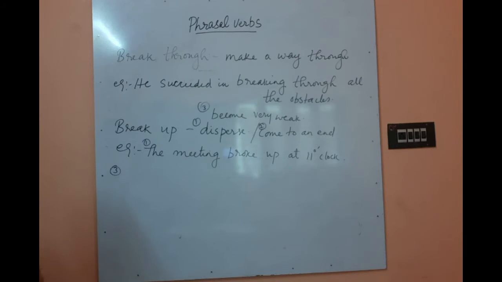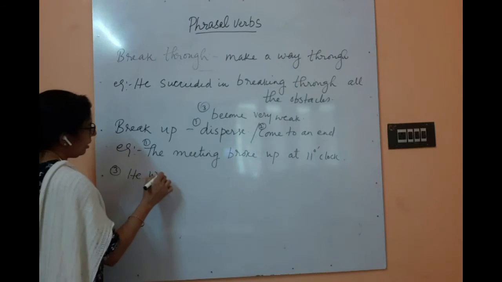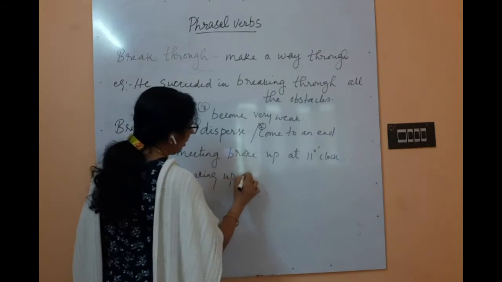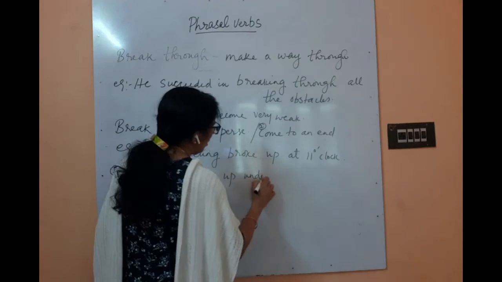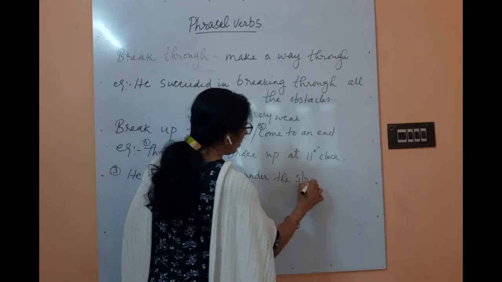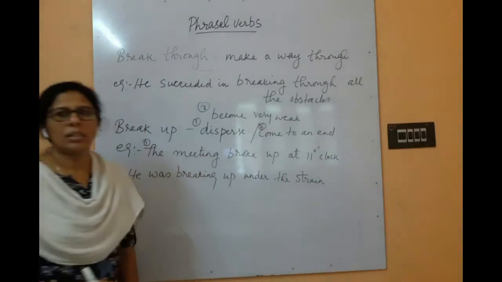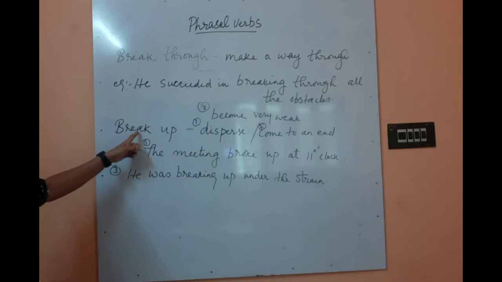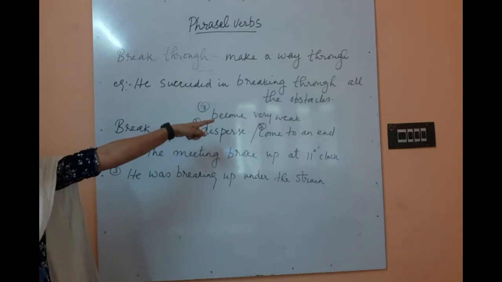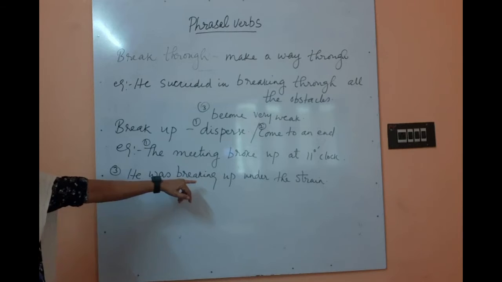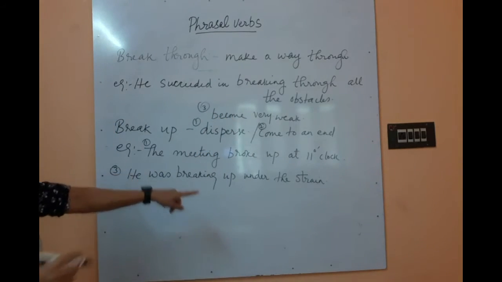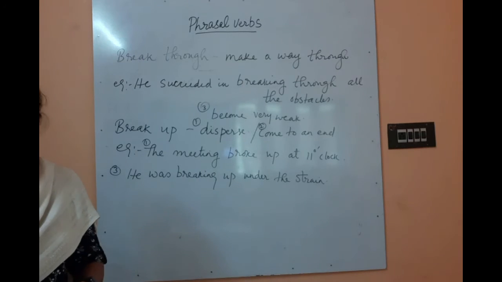He was breaking up under the strain. So here the meaning is slightly different. Earlier it was come to an end or disperse. Here it is become very weak. He was breaking up under the strain. So the third meaning which I have given, become very weak, we have used here. That is why I have told you the same phrasal verb has different meanings in different contexts.